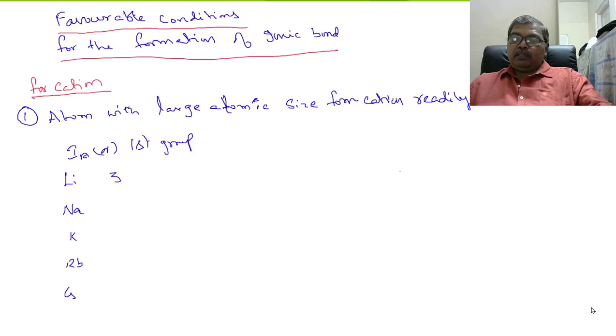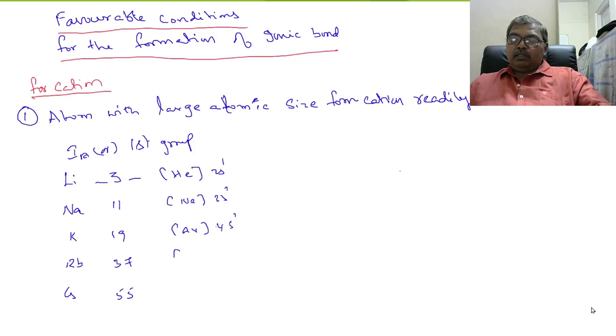Lithium atomic number 3, sodium 11, potassium 19, rubidium 37, 55 cesium. Electronic configuration of these elements is helium 2s1, neon 3s1, potassium argon 4s1, this is krypton 5s1 and this is xenon